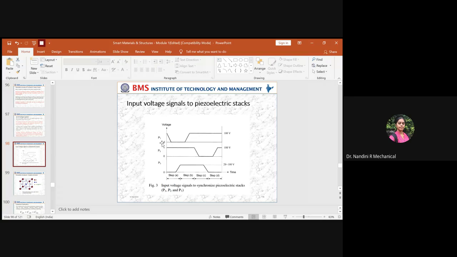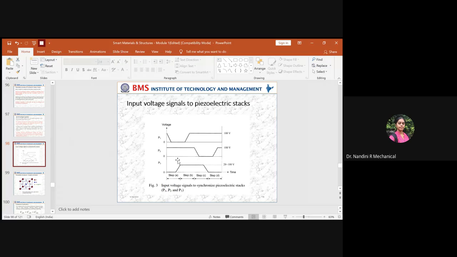We had 3 stacks in the inchworm linear motor. We had patch P1 across clamp A. We had patch P2, which is nothing but piezoelectric stack 2 at clamp B, and we had piezoelectric stack 3 across the push-pull device. We can divide that into 4 steps: step A, step B, step C, and step D, which we understood while learning the operating process. By looking at the diagram, you can understand where and how the electrical voltage is induced.